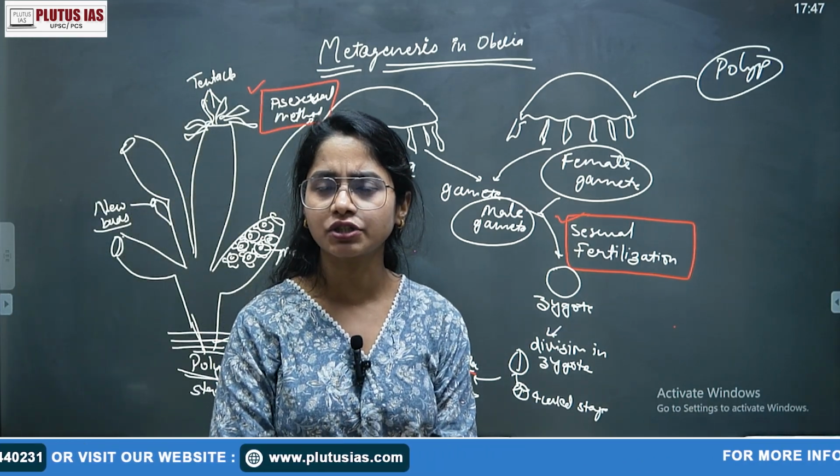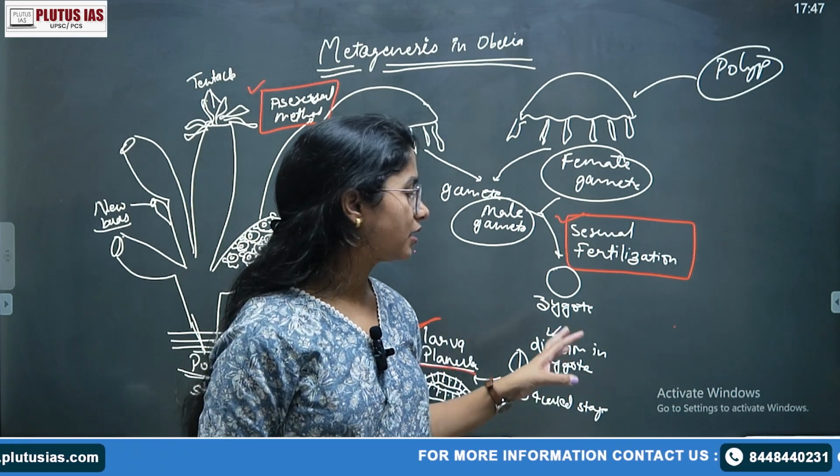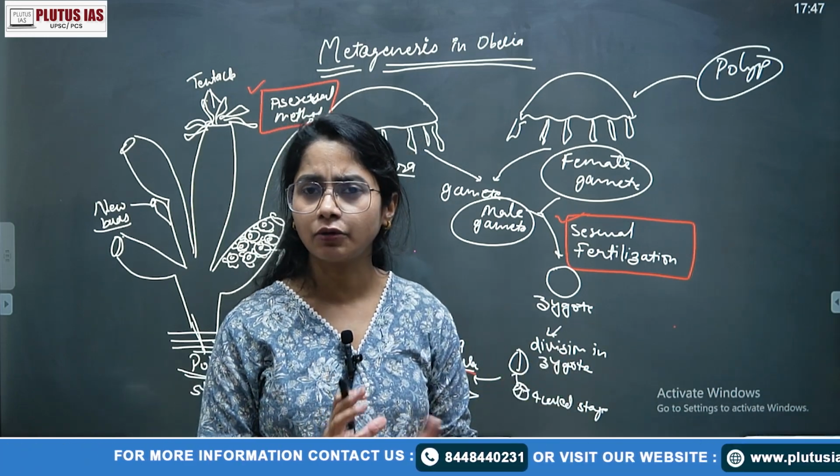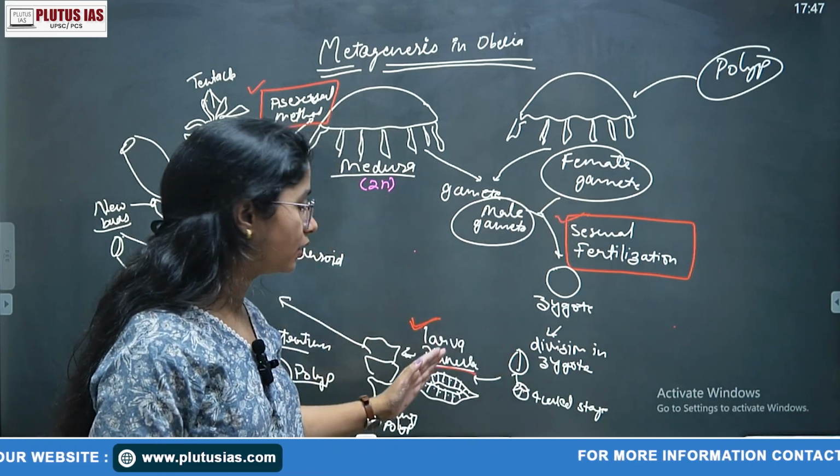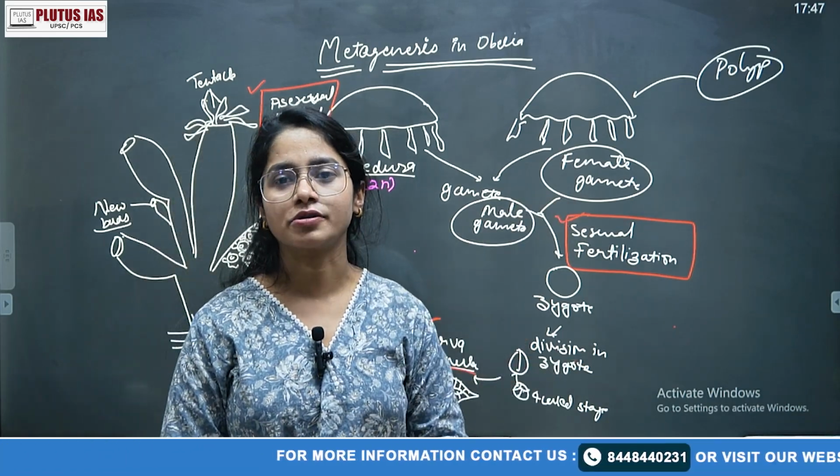Even for the 50 marker question, start with the introduction, and in the conclusion part, simply write the evolutionary significance of that sexual development, then planula larva, and these organisms also. Thank you.